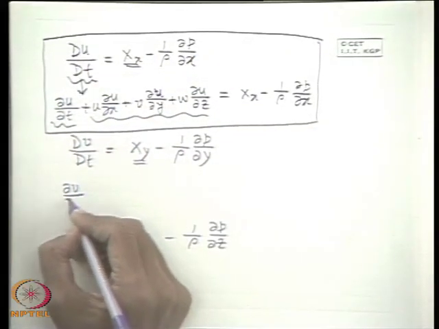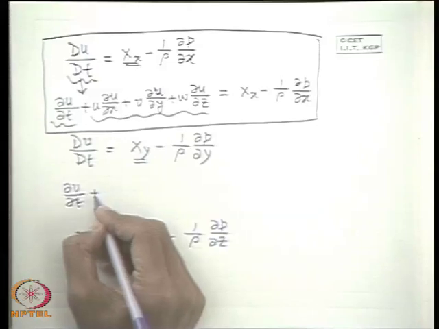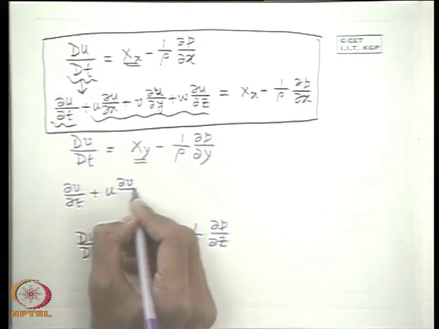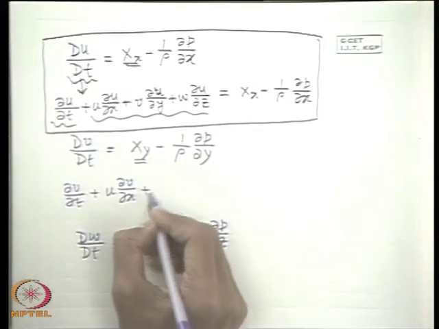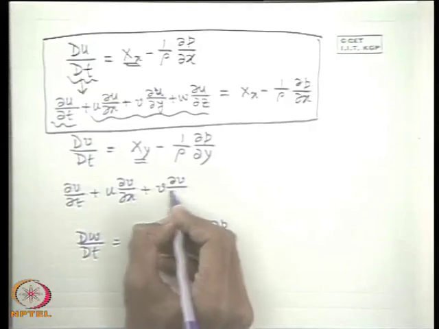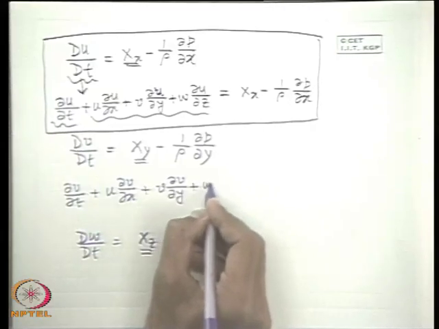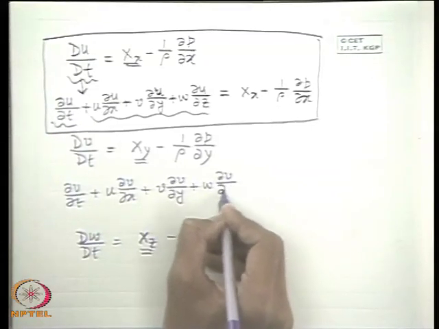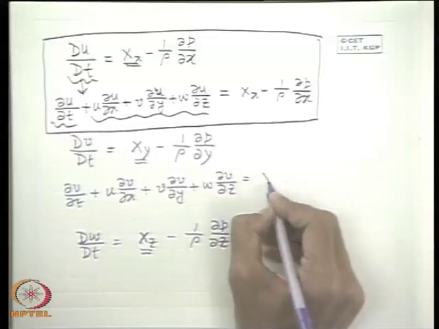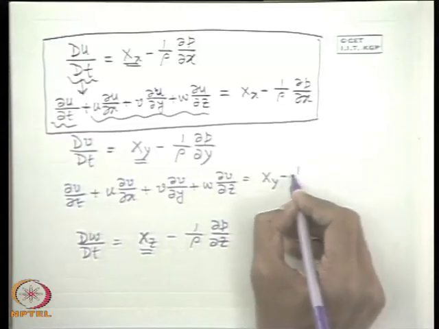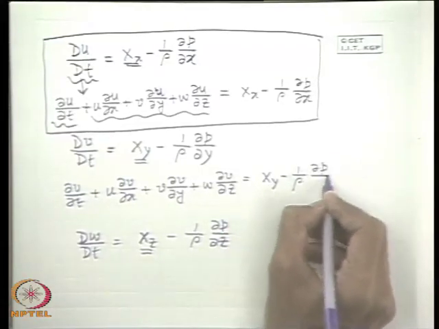Similarly, this is del v/del t, the temporal acceleration, plus the convective acceleration: u del v/del x, v del v/del y, and w del v/del z, as you know earlier from kinematics, is equal to Y minus (1/rho) del p/del y.